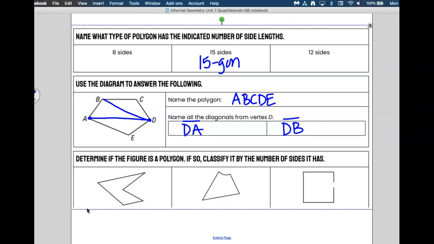Okay, one more and then I'll let you guys go. This one, is it a polygon? Yep, so you write yes, and then classify it by the number of sides. Here we want to write triangle, quadrilateral, and so on. How many sides? We have to write it. 5. What do you call a 5-sided figure? If you say yes, then give the name based on the number of sides. Are we okay?